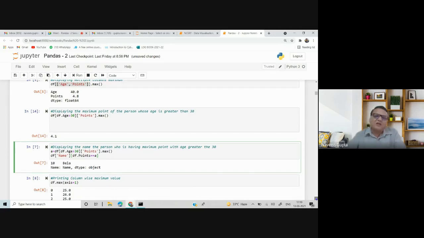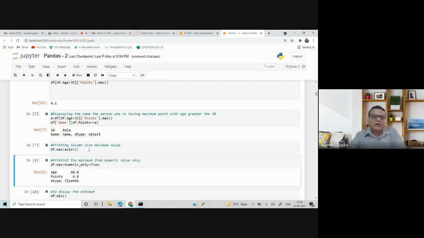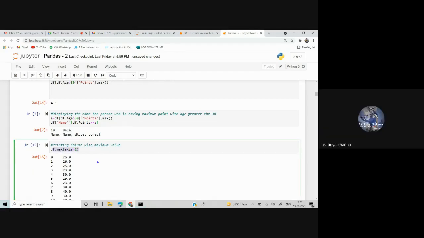Now by default it goes row wise, but if you want the maximum value column wise, write axis equal to 1. So I have written here df max axis equal to 1. So out of the numeric value, it's showing me maximum in row wise. Otherwise it is column wise. Otherwise it is row wise. Now it is column wise. Is it okay? Yes, sir.